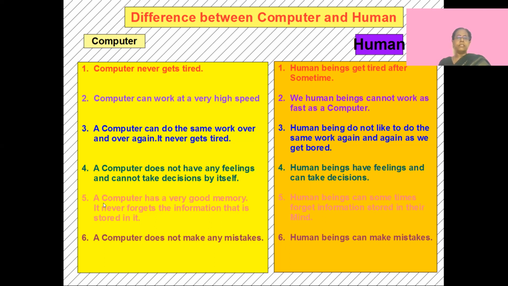Okay, the fifth one is the computer has a very good memory. How much memory has a computer? Now it's in gigabytes, terabytes, much higher than human memory. We also have a great memory, but we tend to forget things sometimes. We forget some information. Suppose you learned your answer for your exam. Sometimes you forget some sentences and you miss them out and you get less marks. But with a computer, once you feed everything in, it goes into the memory and it stores there.